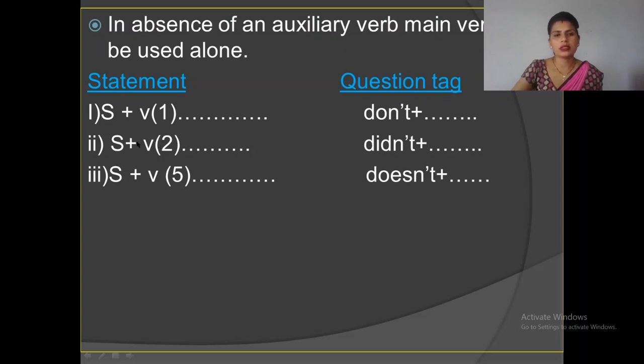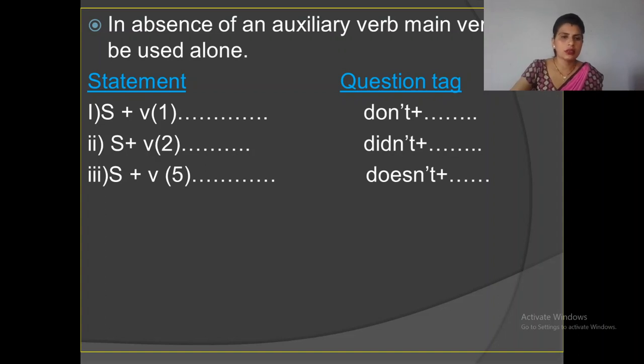When this structure comes in the statement, we have to use "didn't" in the question tag. Verb 2 means the past form of the verb like went, wrote, read, played, laughed, sang, etc.